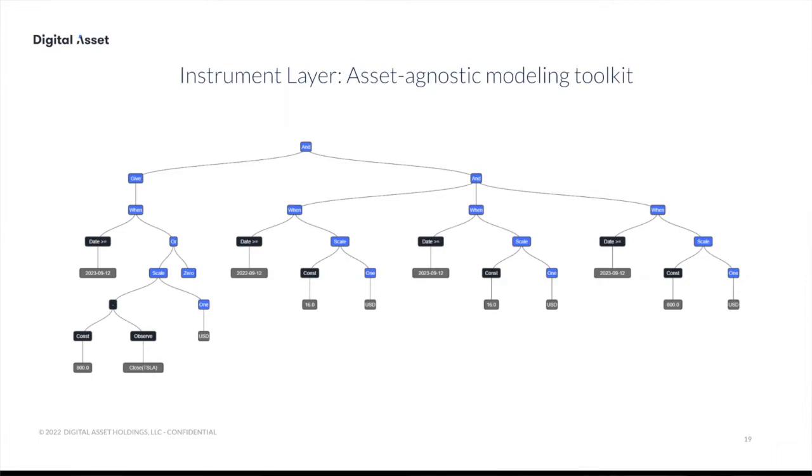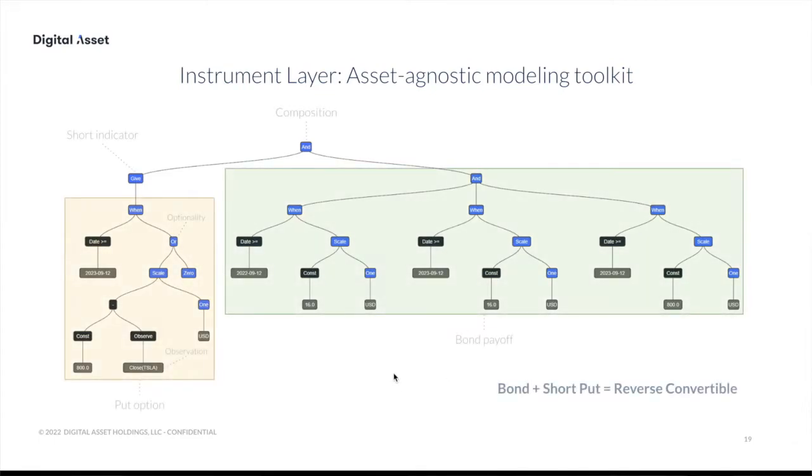The third aspect is that these trees are composable. What is on the right-hand side is a very short bond-style payoff. So you have two coupon payments and a redemption payment at the end. And what you see on the left is essentially a put option that is cash settled. By combining these two through a simple operator here at the top, and in this case reversing the direction of the option, essentially making it a short option that's embodied in this product, we create what is known as a reverse convertible. It's a type of structured product that is typically structured out of these two components.